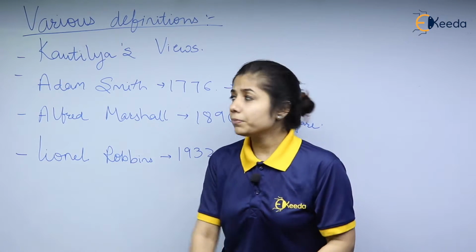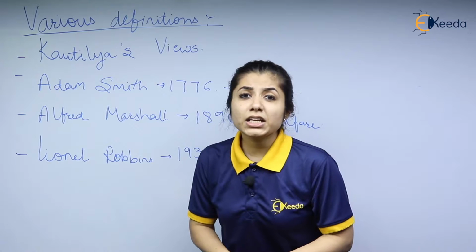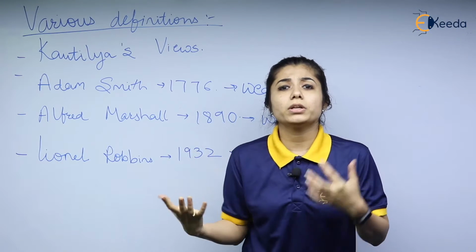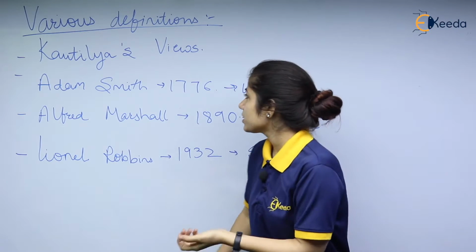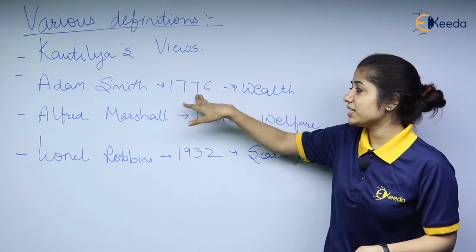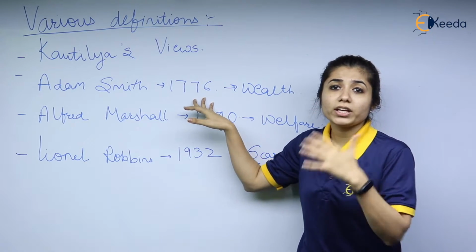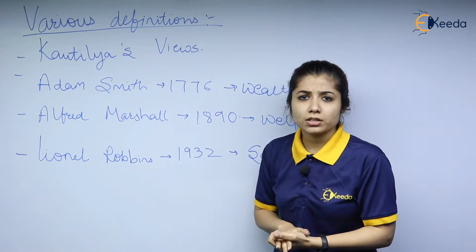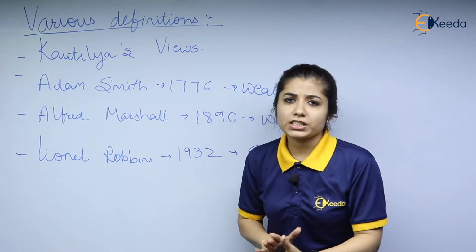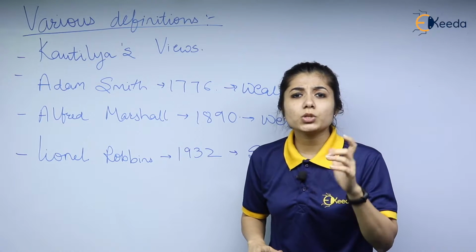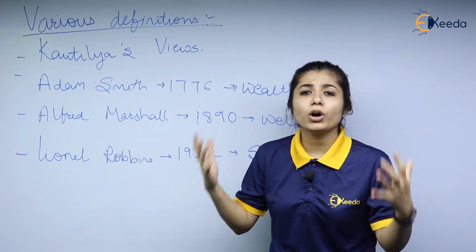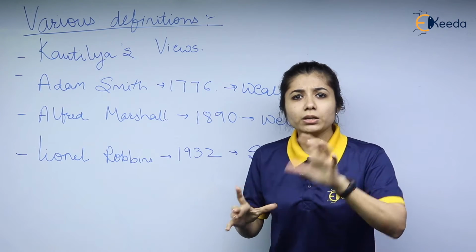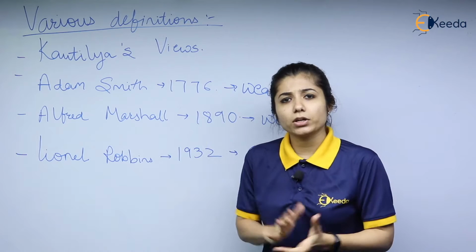After that came Adam Smith. Adam Smith is termed the father of economics because he thought of economics in the year 1776, which is very long back. His definition was wealth oriented. Now, what do you mean by a wealth oriented definition? It means he actually focused on the creation of a lot of wealth. He believed the wealthier the nation, the happier the nation.